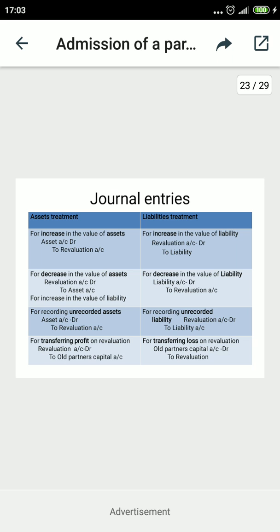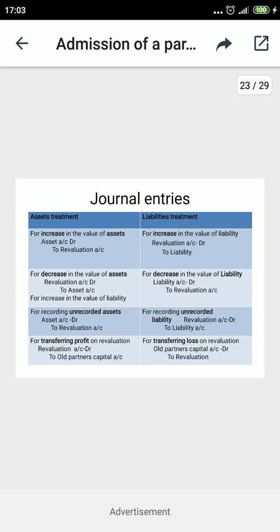Now next is recording the unrecorded asset. When an unrecorded asset is there, it means the asset is not mentioned in the balance sheet. It means the book value is zero there, and the market value is, suppose, 10,000. When it is 10,000, the difference is the full value of 10,000. So the complete market value will be entertained here.